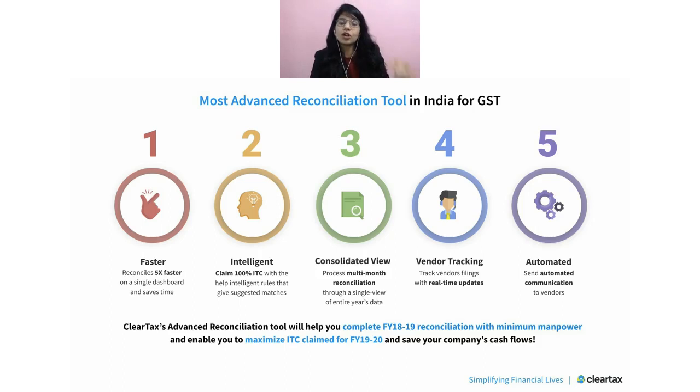Here you would also need to download the multi-month 2A or 2B. You cannot rely only on a single month's 2A or 2B and reconcile. You also have to look into previous months' documents and carry forward. Let's say a document was present in my 2A, but I cannot claim ITC because I haven't received the goods or services yet.